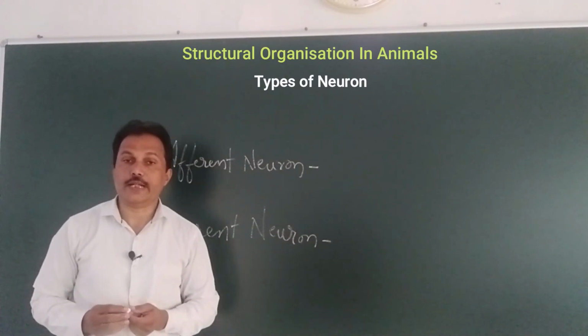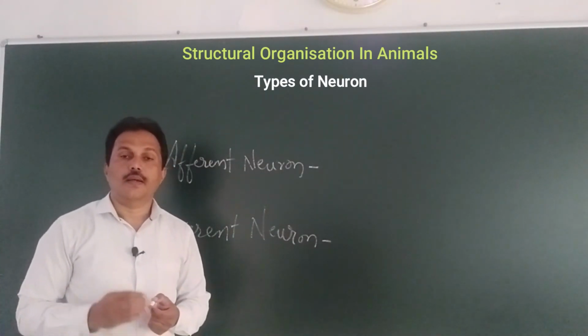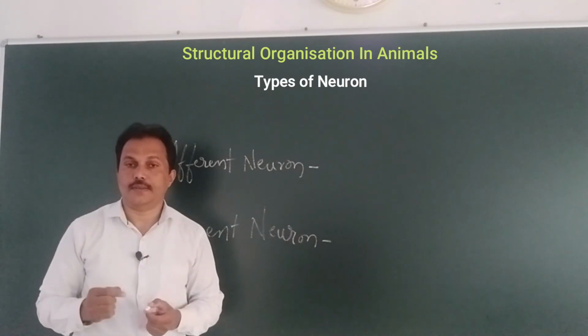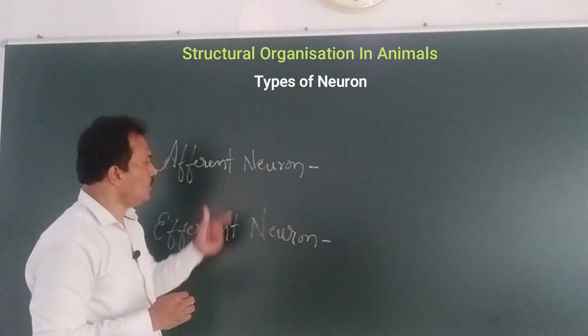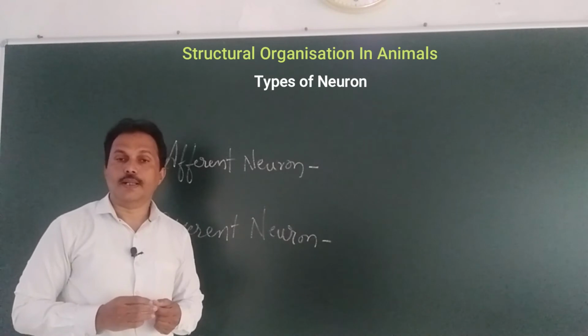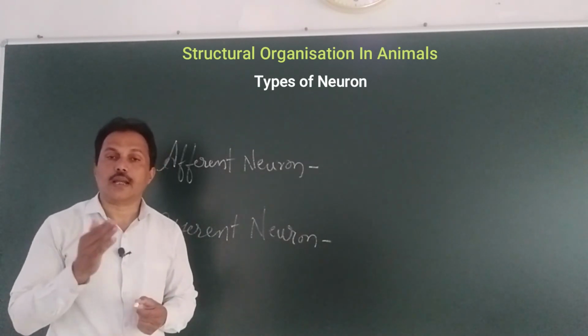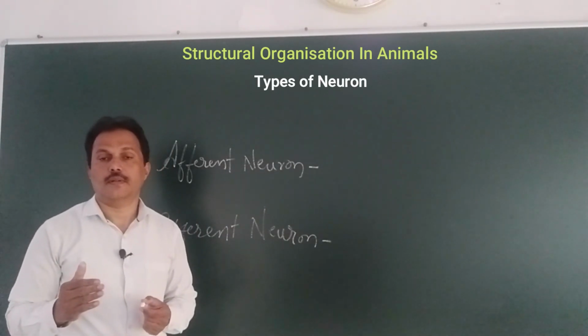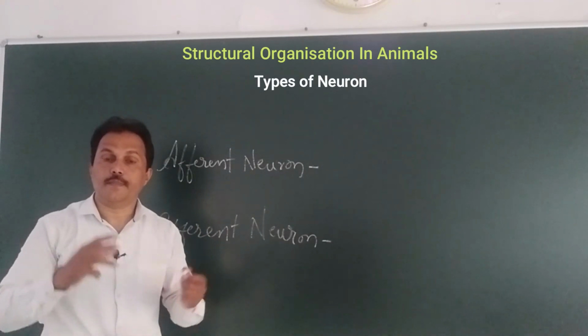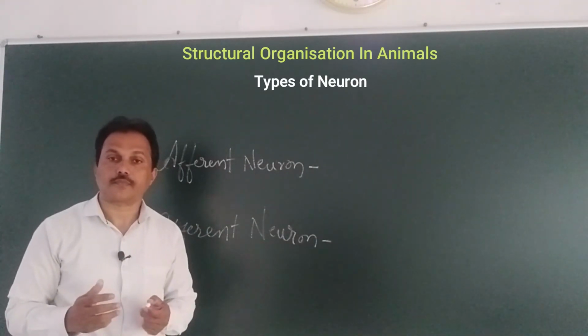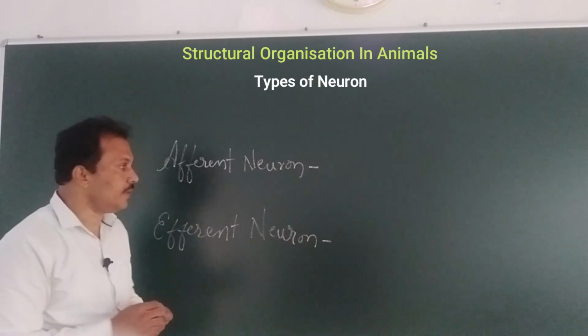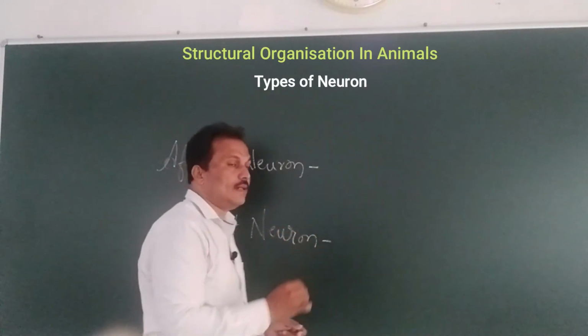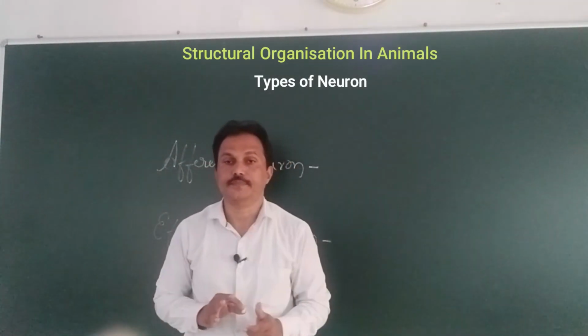What is afferent neuron? In such type of neuron, the impulses generated are conducted from different parts of the body towards brain.